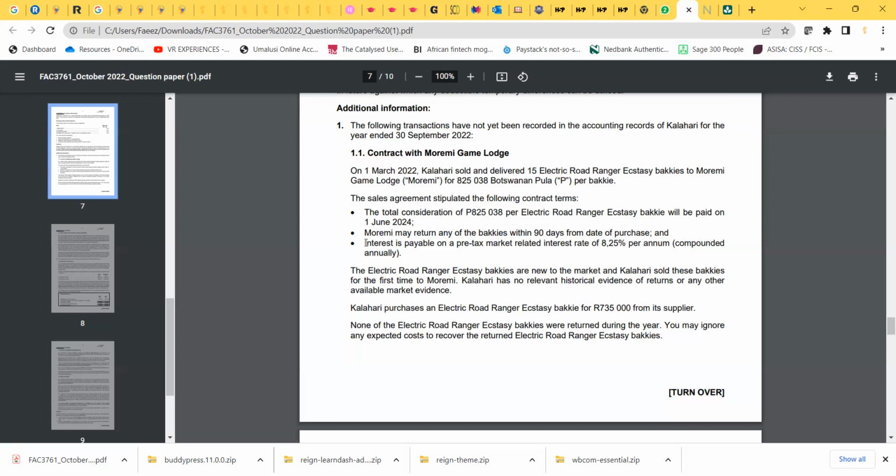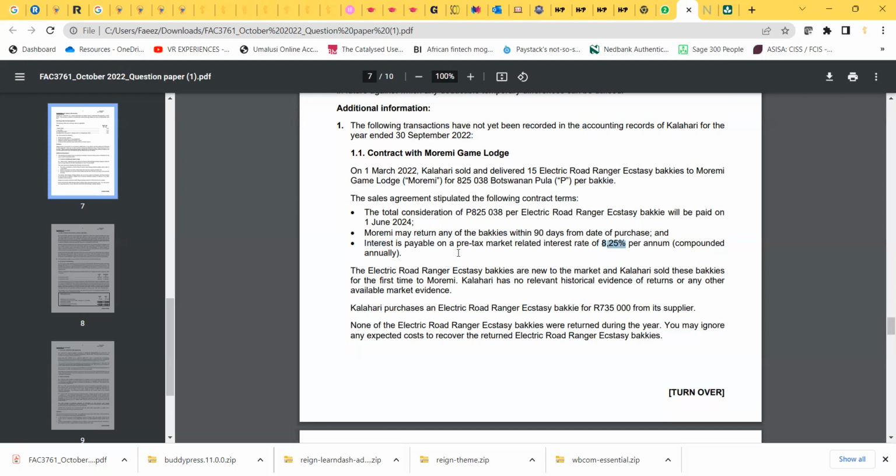Okay, then interest is payable at a pre-tax market-related interest rate of 8.25% per annum compounded annually. Okay, so this is just basically for that significant financing component. Because we are receiving 825 in 2 years' time, we need to get the present value today. So the way we're going to get the present value is to discount it using the market-related interest rate of 8.25%.